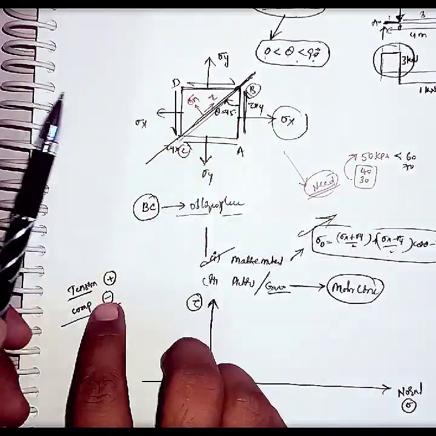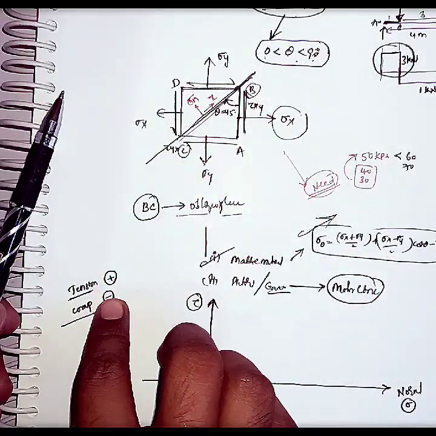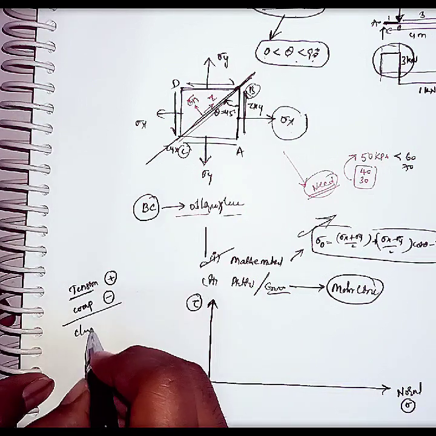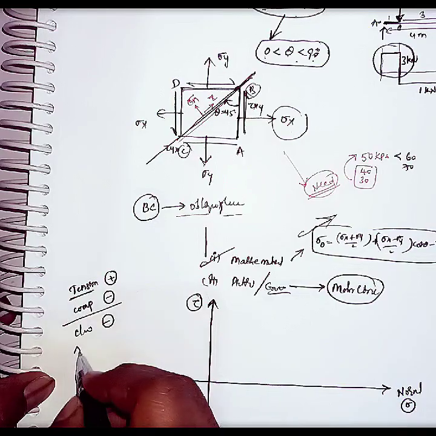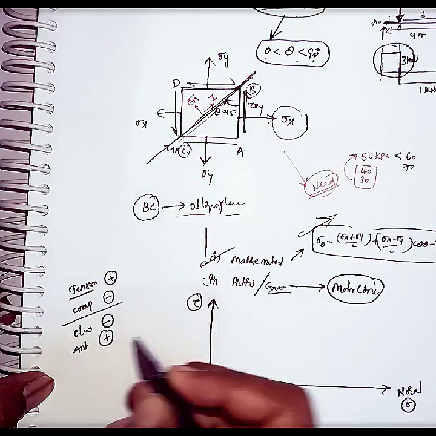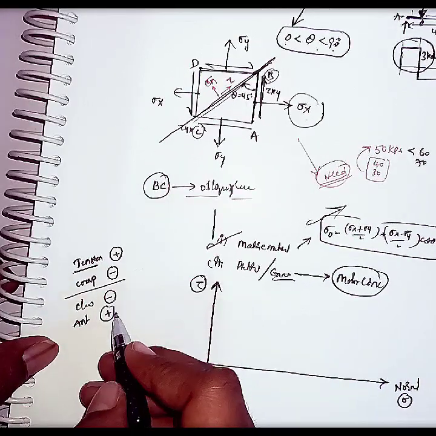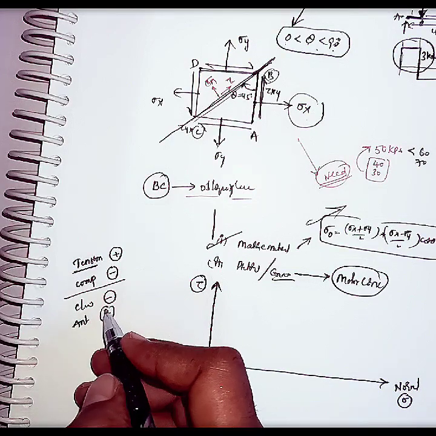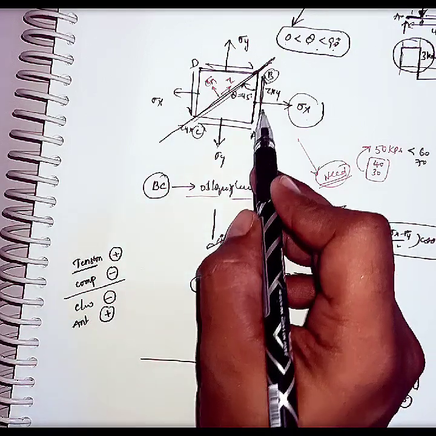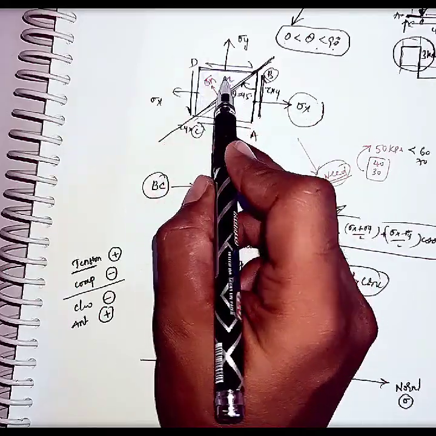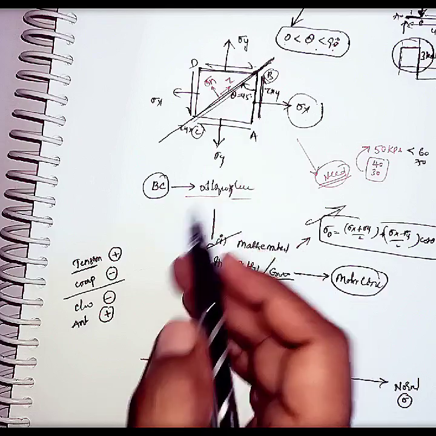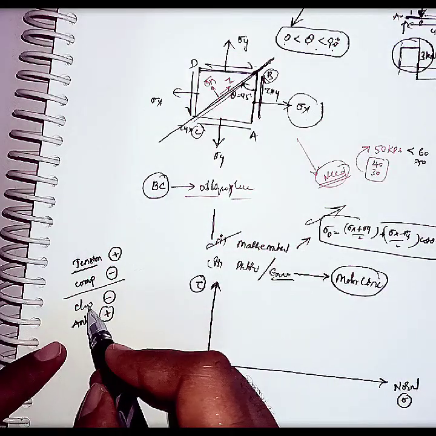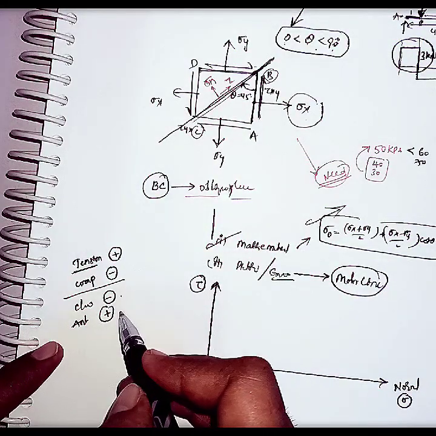As tension is positive and compression is negative, here also for clockwise rotation of the element we will consider it as negative, and for anti-clockwise we will consider it as positive. Listen carefully, these sign conventions are very important. Tau xy on plane AB is making anti-clockwise rotation, and on plane BD the shear stress is making clockwise rotation. We can take the reverse also: clockwise positive and anti-clockwise negative.